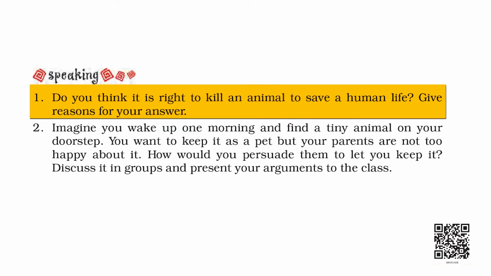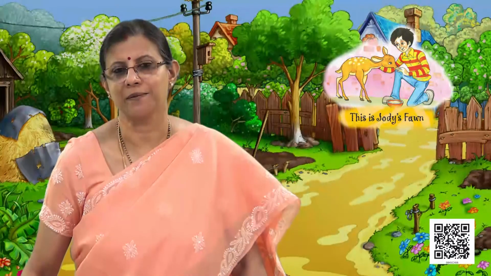Question number 1. Do you think it is right to kill an animal to save a human life? Give reasons for your answer. Now, I want you to think about this on your own. We have already discussed the story and some part of the answer is there in the story, right? Yes, it was necessary to kill the doe to save Penny. But Jody had a wonderful idea of paying back for that life that was taken, and that was in the way of taking care of the fawn.